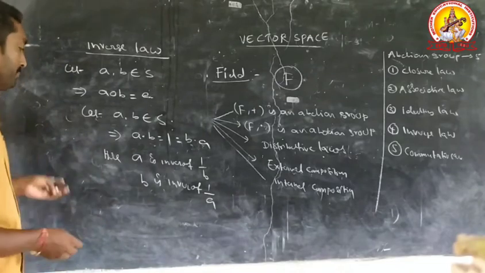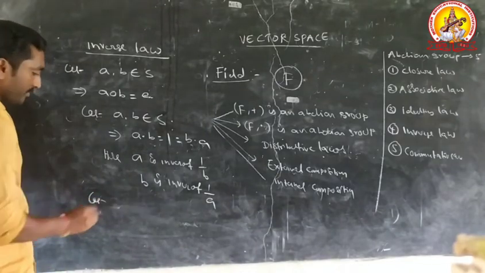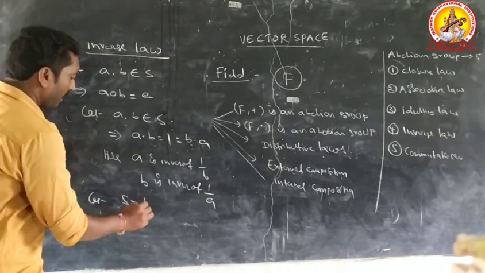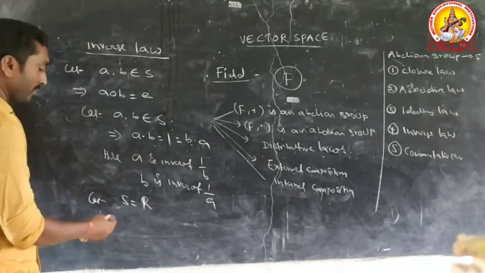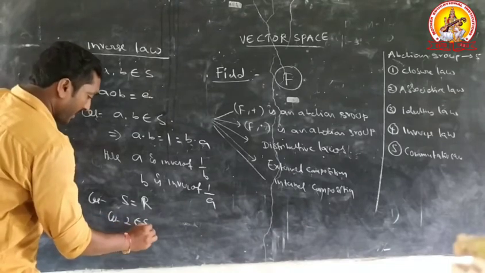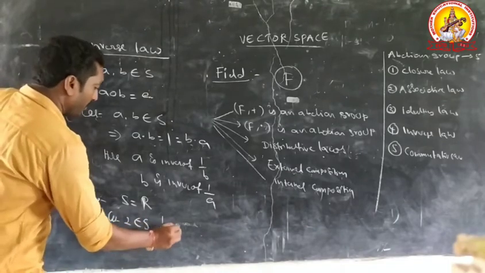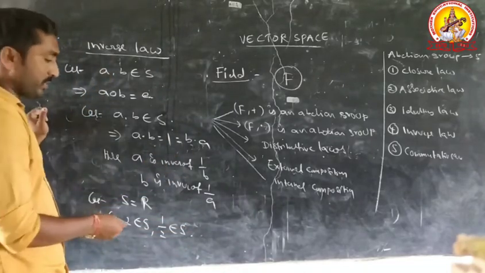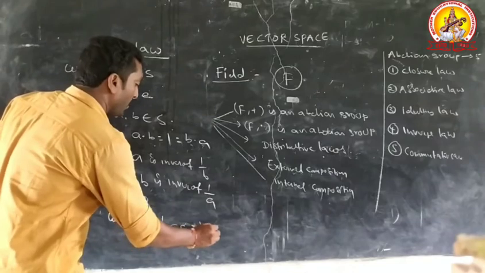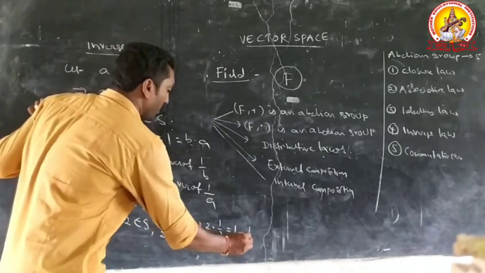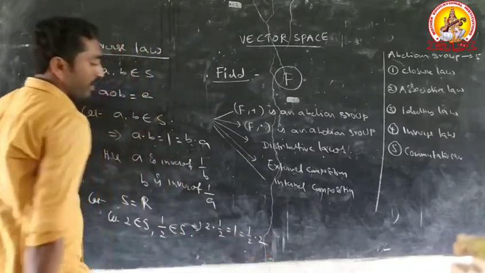For example, let S equal to real number set R. Let 2 belongs to S and 1 by 2 belongs to S. That implies 2 into 1 by 2 equal to 1 equal to 1 by 2 into 2.